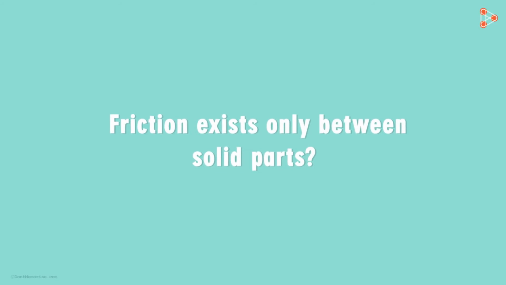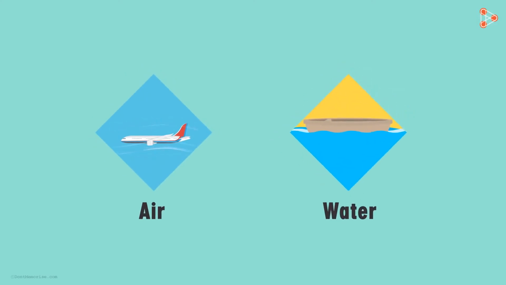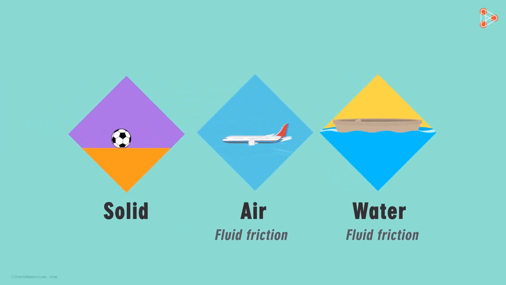Does friction exist only between solid parts? Not necessarily. Friction is offered by fluids like air and water as well. And this force of friction due to fluids is referred to as fluid friction. The friction we've seen between solid parts is referred to as dry friction.